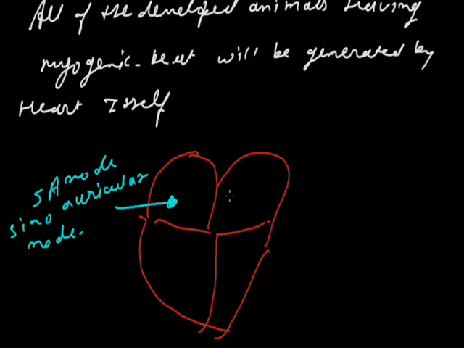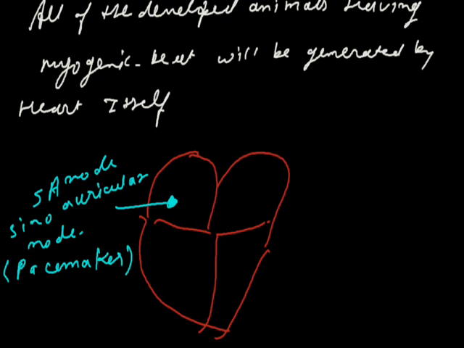This SA node generates the beat, and it generates the first impulse. We know that first the auricles will contract, so the first heart impulse is started by this SA node, which is a bulk of muscles present inside the right atrium. Because it generates the beat, it is termed a pacemaker, since it makes the pace.